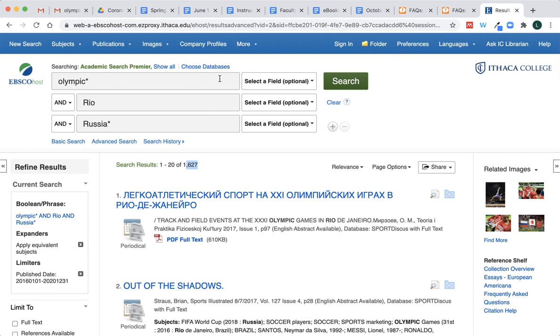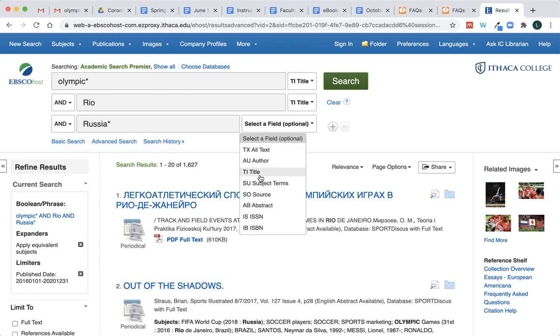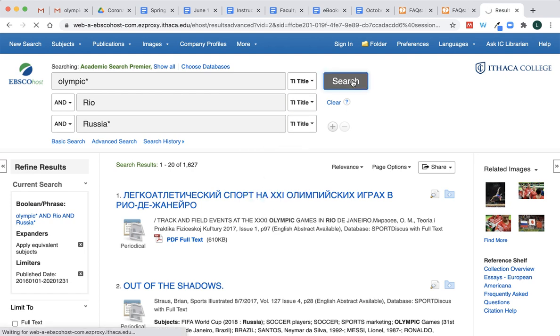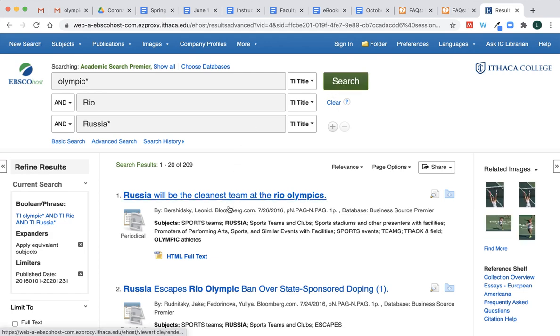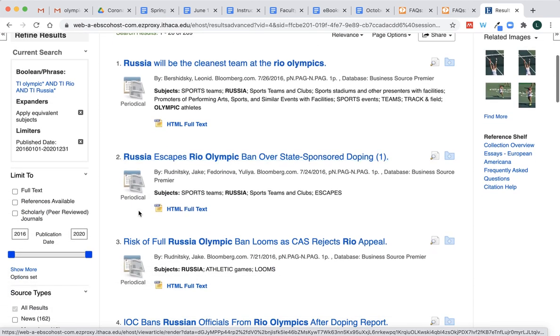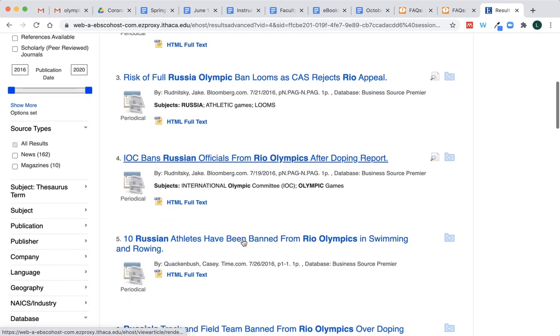And then over here on the right where it says select a field, we can start to play around with this. Title is a really good filter. So is abstract and subject terms. Let's just try title for everything. That's the most rigid way. It'll bring up the fewest results. So now there are 209 results, limited from 2016 to 2020.